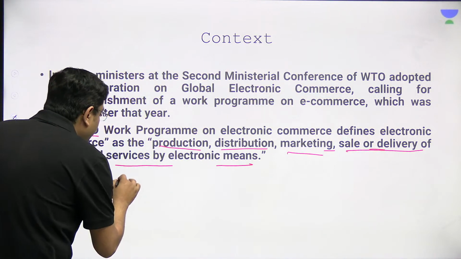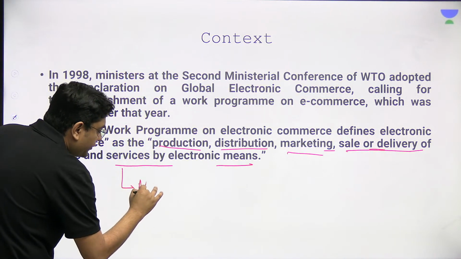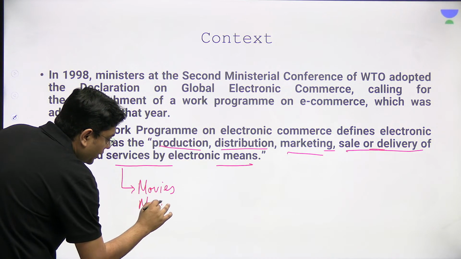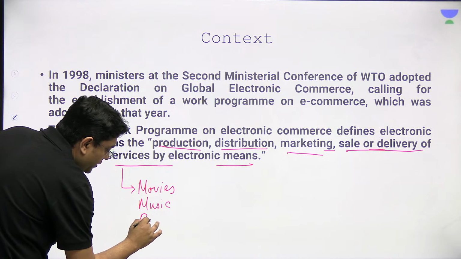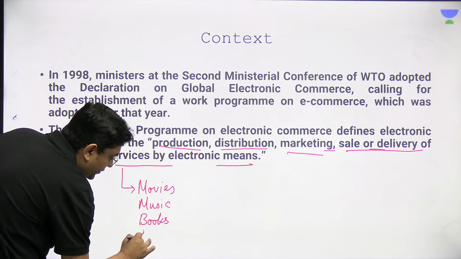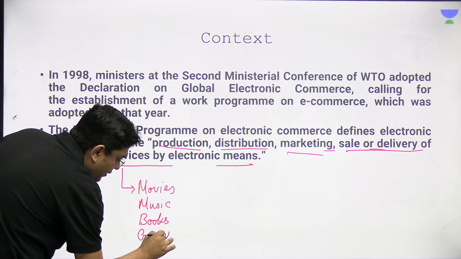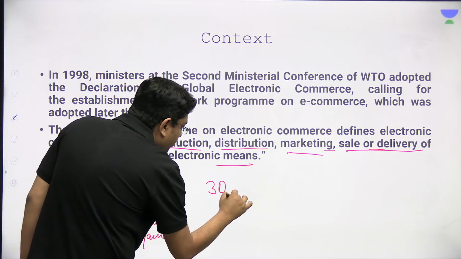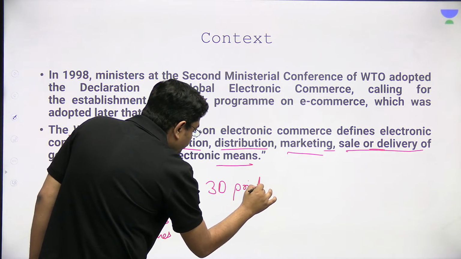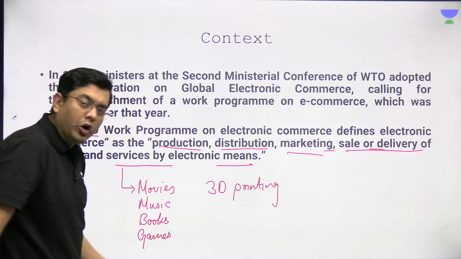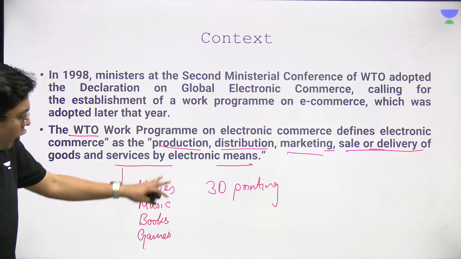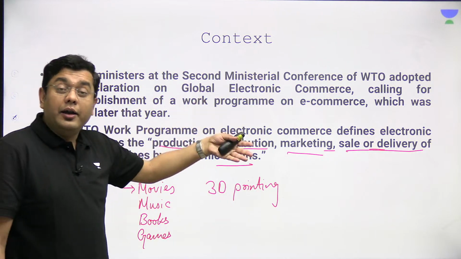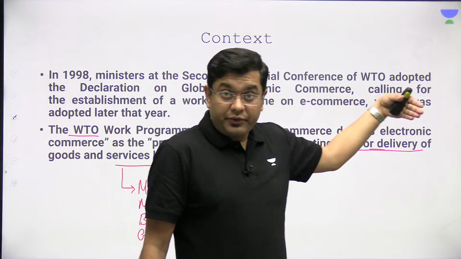So this can mean movies, music, books, games. So much so, even 3D printing, all of that. So all of this is covered under the WTO guidelines for e-commerce.